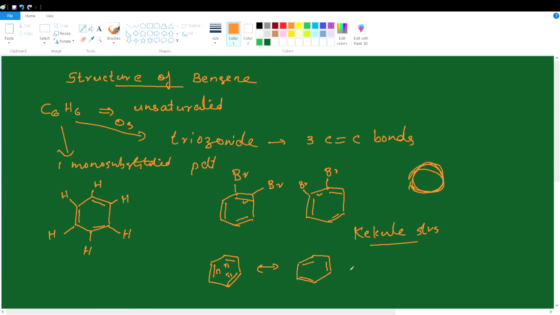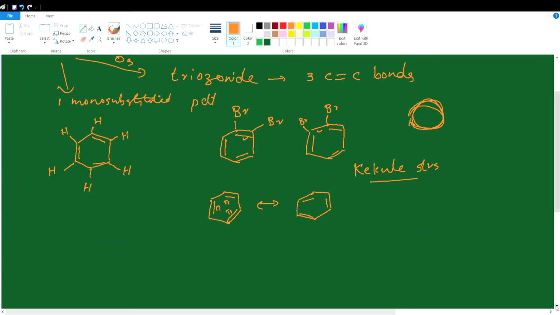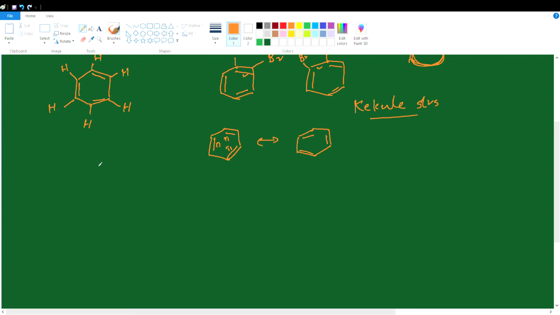But the stability of benzene, why benzene does not undergo addition reaction normally and why it prefers substitution reaction rather than addition reaction, could not be explained by the Kekule structure. Later all these could be well explained on the basis of valence bond theory and the concept of resonance. So let us explain the orbital overlapping concept on the basis of valence bond theory for benzene.